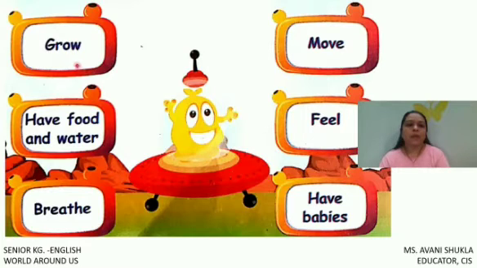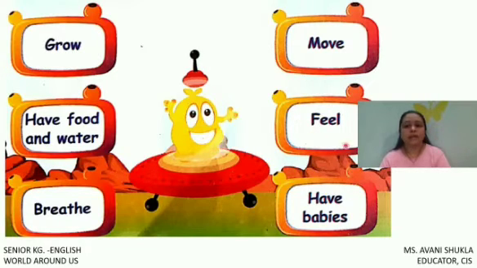Here, come on, repeat after me. Living things can grow, they have food and water, they can breathe, they can move from one place to another place, they can feel. Like we are human, we all are living things, right? If somebody hits you or if you fall down, then you get hurt, right?